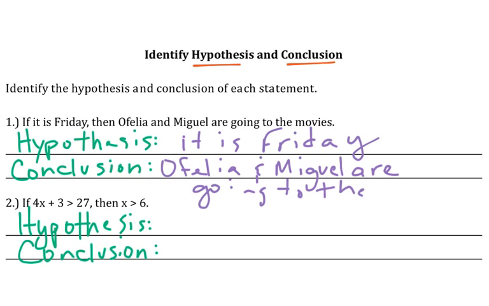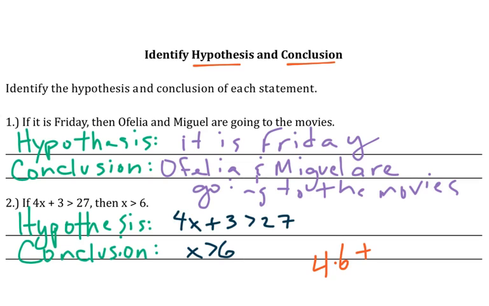Based on this, make the second problem an OYO problem. Pause the video and then I'm just going to have the results up. Here you're just pulling out the first part and then the second part. And if you did want to check this, 4 times 6 is 24, plus 3 is 27. So that's right at the border of that, and that makes sense. But we're not told to test these. Here we're just told to identify the hypothesis and conclusion. So this is just about a couple of different vocab terms.